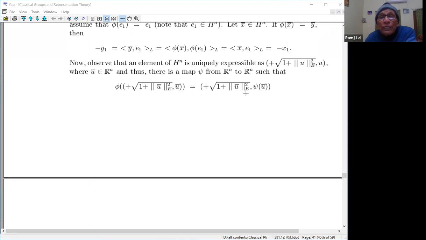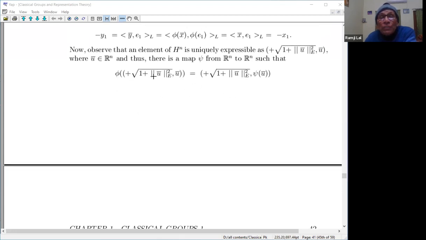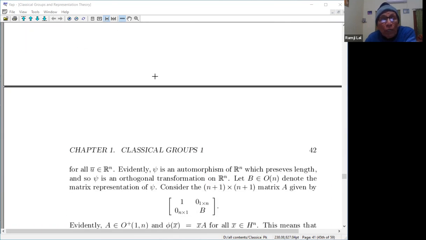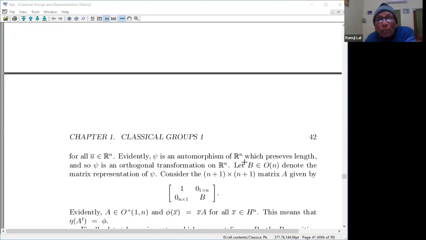This is there, you see, and provided it fixes E1 here, right? So for all u, evidently psi is an automorphism of Rn, an automorphism of the vector space, which preserves length because of those conditions. And so psi is an orthogonal transformation of Rn, because for Rn, if a transformation is an automorphism that preserves length, then it is an orthogonal transformation. So therefore this matrix which you have seen here takes the first coordinate x1 to x1 itself. So what does that mean? Multiplying from here, this should be 1 here, and this is the orthogonal transformation.